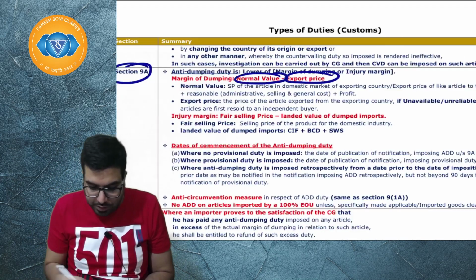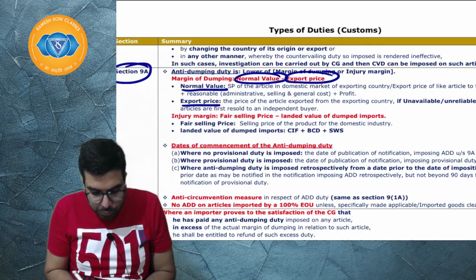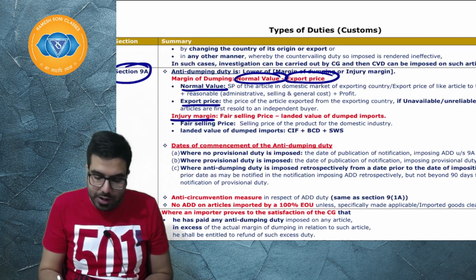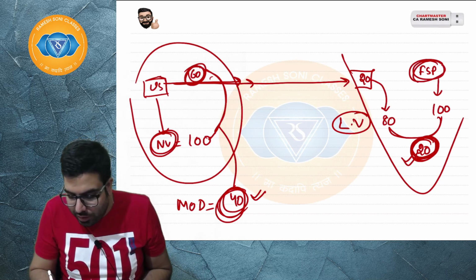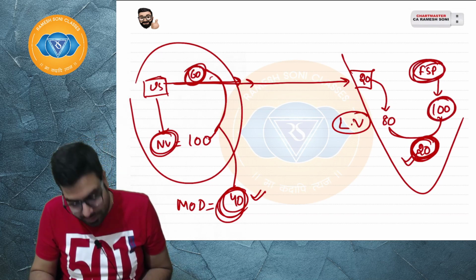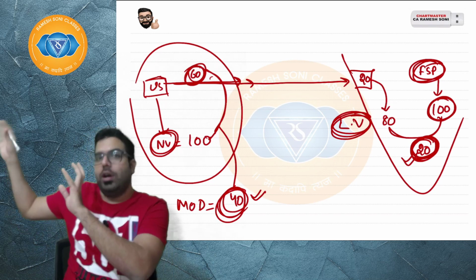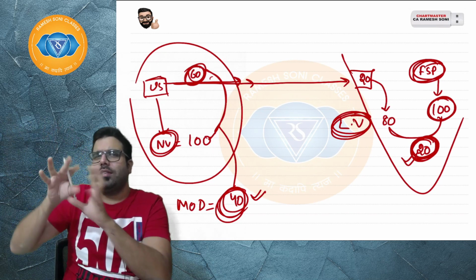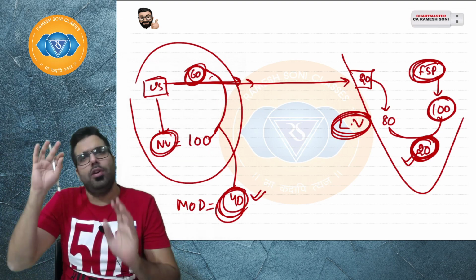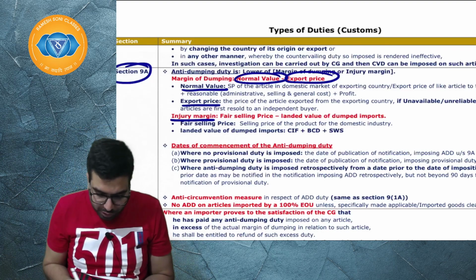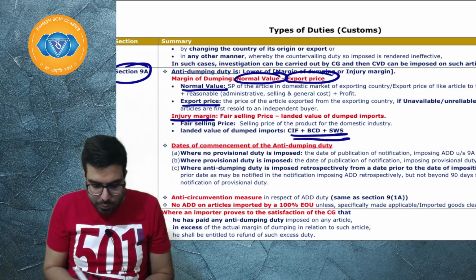Okay, sir, done. Normal value, export price, I have already explained it to you. Sir, what do you mean by injury margin? Injury margin means the fair selling price of the domestic industry in India is 100 rupees. And what is the landed value? Landed value means export price plus all the basic custom duty and SWS. Basically, you will have to take CIF plus basic custom duty plus SWS. That will give you the landed value.